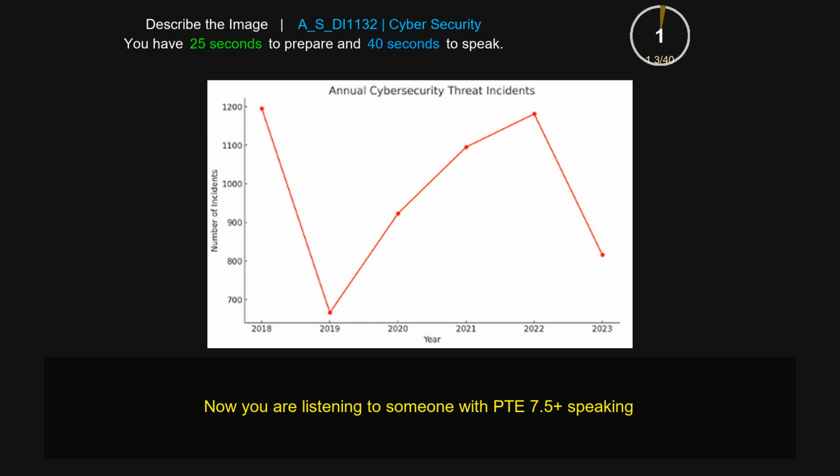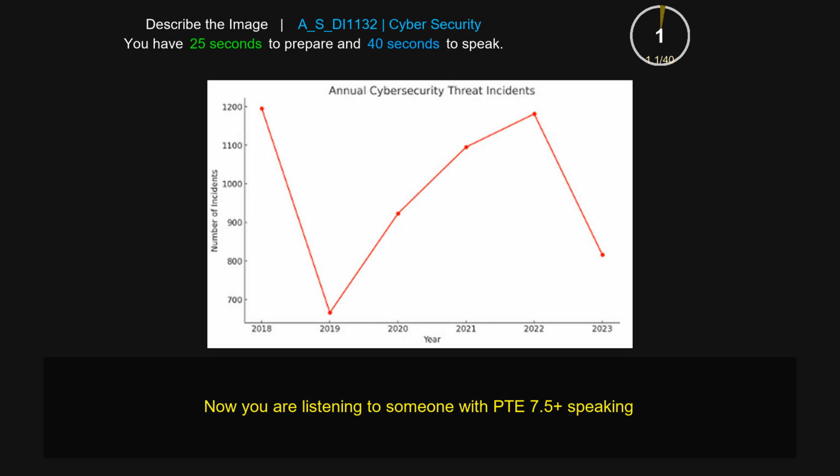Annual cybersecurity threat incident was the main topic of the line graph. Number of incidents and 1000 was on the left side of the image. 2019 and 2022 was on the bottom side of the image. 2018 and 1100 was also highlighted. 2019 and 900 was also mentioned. 2018 and 1200 was the highest element. 2019 and 800 was the lowest element. 2022 and 2023 was also given. To conclude, this picture gives the information about cybersecurity.